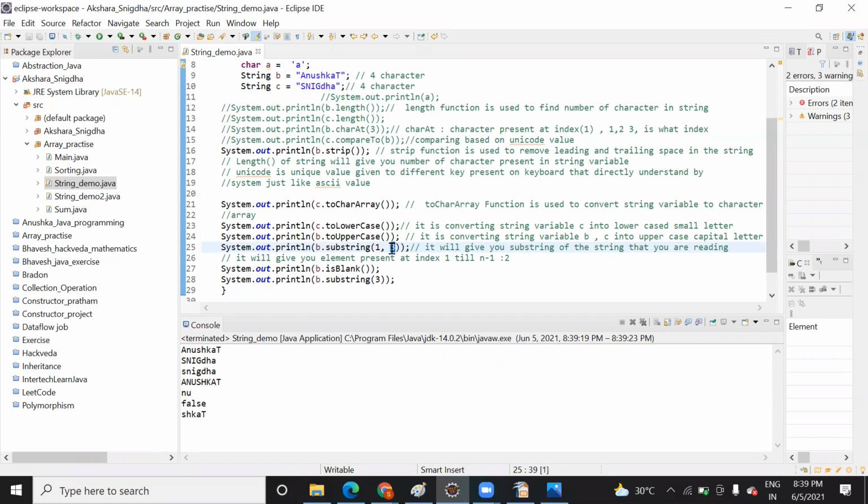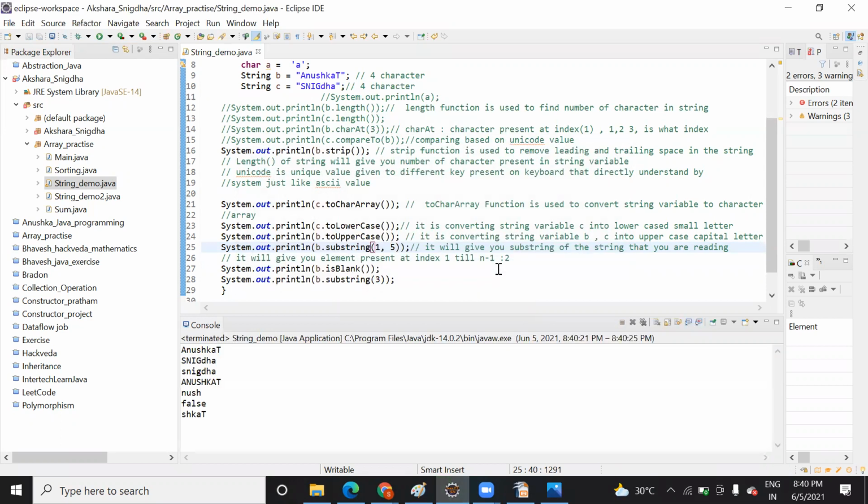Java takes n minus 1 value: it starts from the beginning index, but it will print till n minus 1. Now suppose I pass 5, it will give me characters from 1 till 4. Do you want to check it?